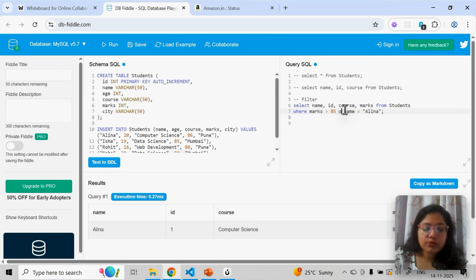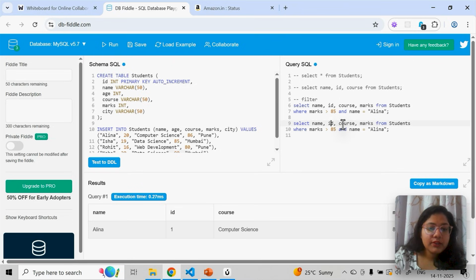You can put OR also. OR means any student whose name is Elena or whose marks are greater than 85. Okay, so you can put this AND and OR as well. I'll copy this and paste it here. So you guys can go and try all of it. I'll just comment it out for now.